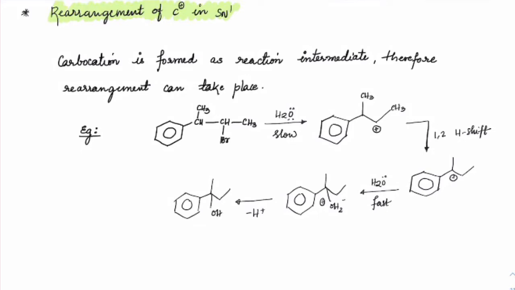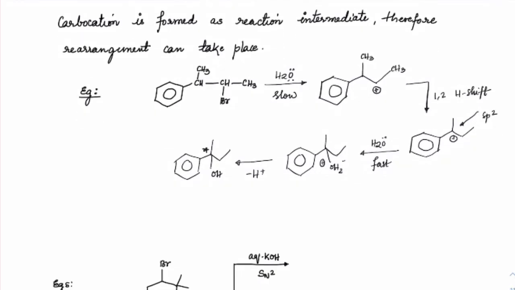So a third degree benzylic alcohol has been formed. Now this is a chiral center, and since the water has attacked the sp2 hybridized carbon, it can attack from both sides and it will give racemization. So we will see a racemic mixture is formed.